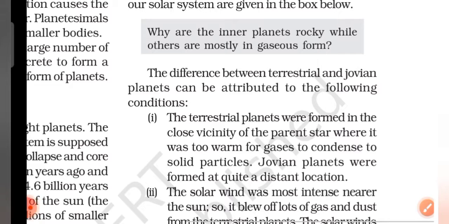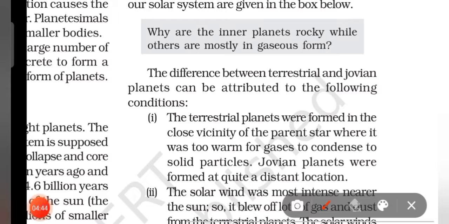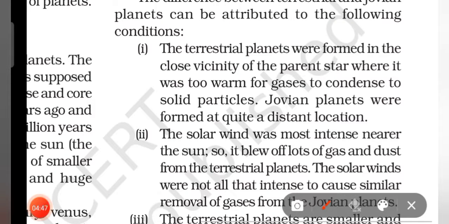Now we'll read why inner planets are rocky while others are mostly in gaseous form. You might have got the idea that they are made up of metals and rocks, so that is why they are rocky. So we'll move to the points. How were these terrestrial planets formed? They were formed in the close vicinity of the parent star, where it was too warm for the gases to condense to solid particles, so they condensed into solid particles, and these Jovian planets were formed at a distant location, and that's why they are so cold also.